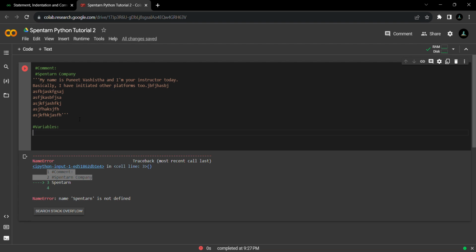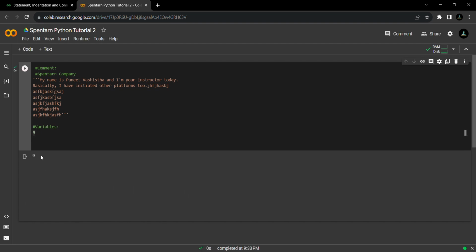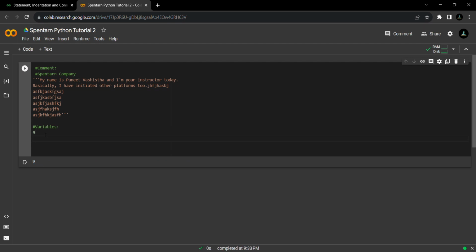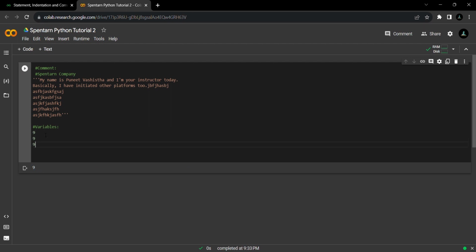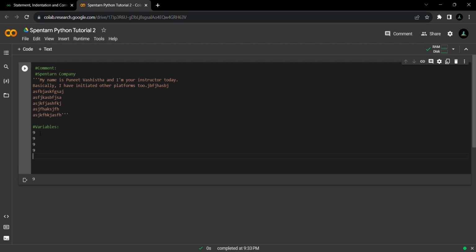So integer, float, string. All this data I want to store in a particular kind of set, which is known as a variable, right? For example, I want to store an integer, so a equals 9. I cannot directly write 9 and just run this program. It will give me 9 only, but it is not stored anywhere because I cannot use it again and again. I have to write 9 and 9 each time, then only I can run this program.